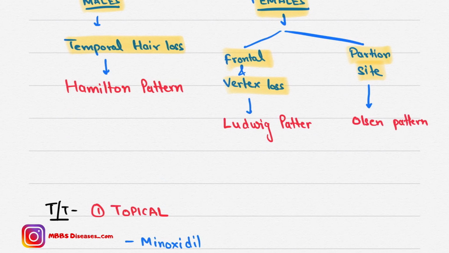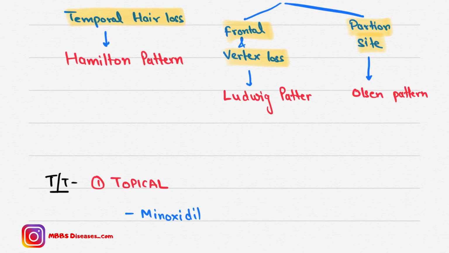What happens in the Hamilton pattern? Suppose this is the head, this is the hairline. We have temporal hair loss and central sparing, and also vertex hair loss. This is the Hamilton pattern, or we can say the male pattern.